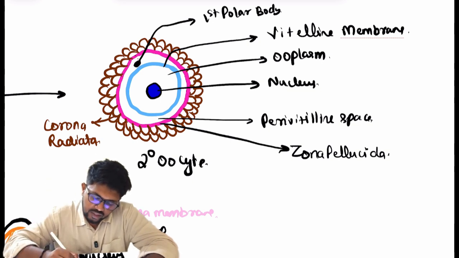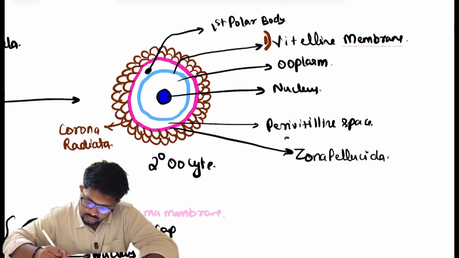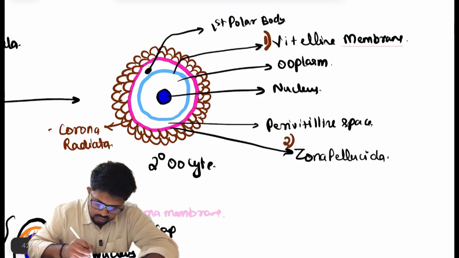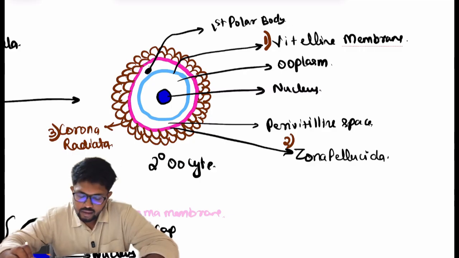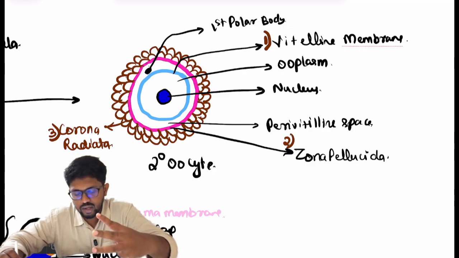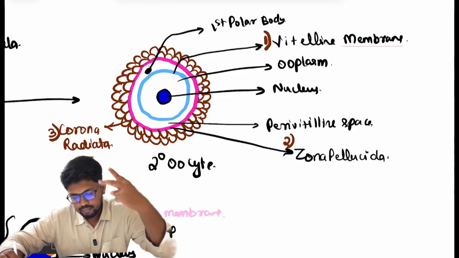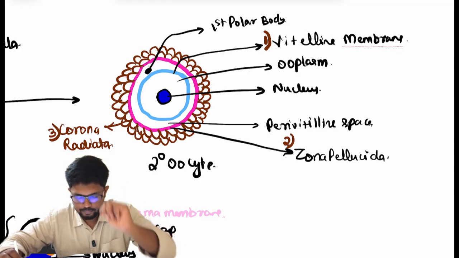What are they? The first one is the Vitelline membrane, the second one is the zona pellucida, and the third one, the follicular cells that are radially arranged, is the corona radiata.